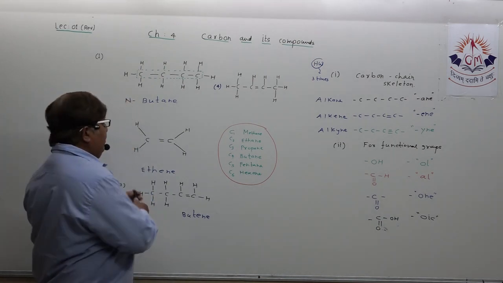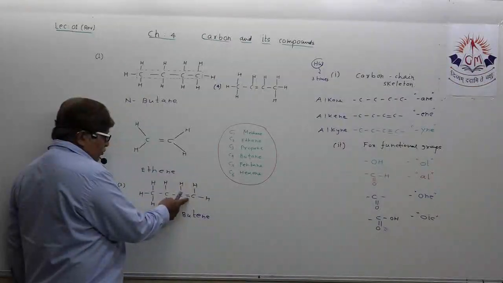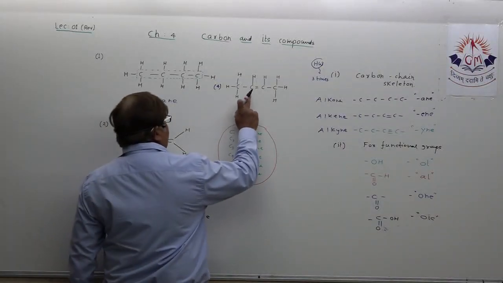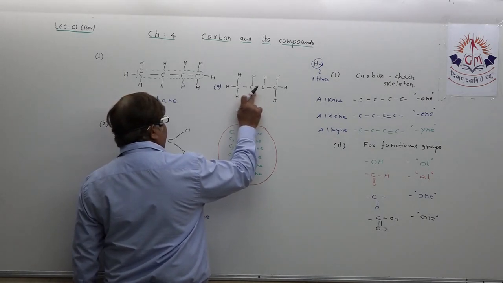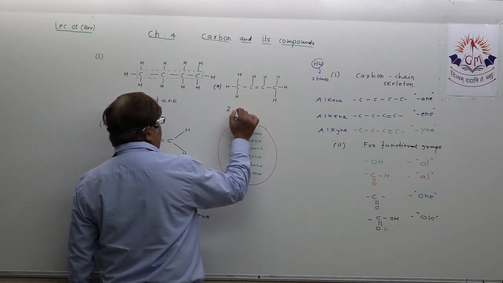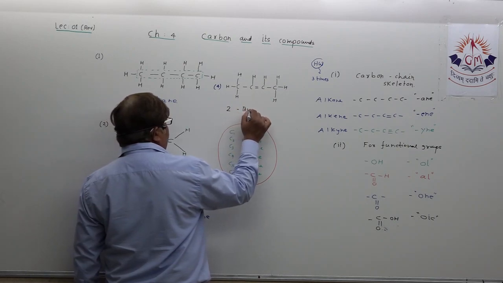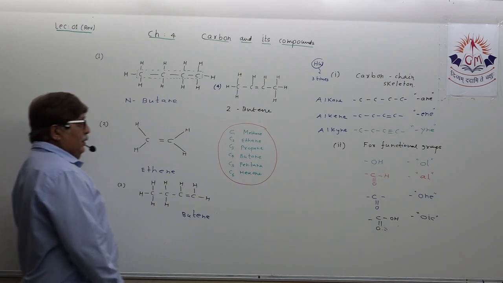Definitely it is butene, but dear student, here I have shown the double bond between the second and third carbon atoms. So here, dear student, you can name it this way: 2-butene. Please mind this, 2-butene. Simple.